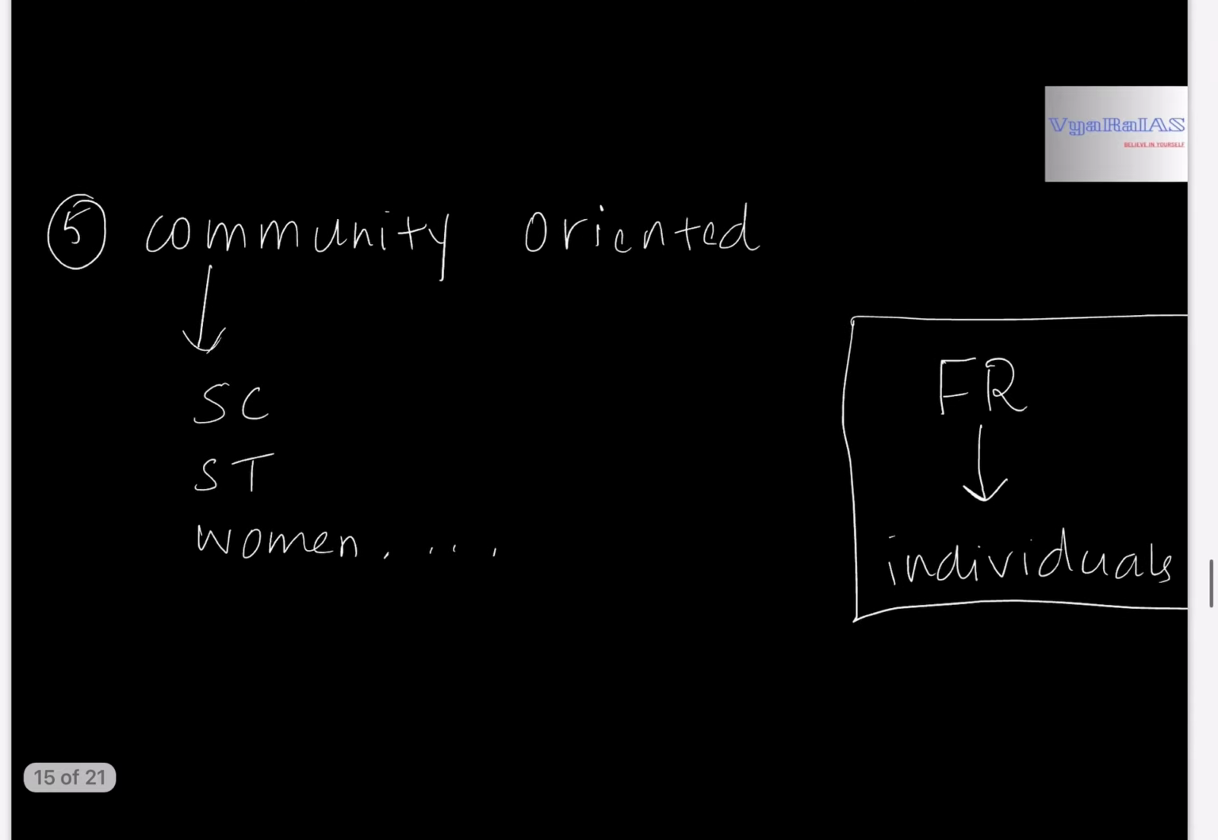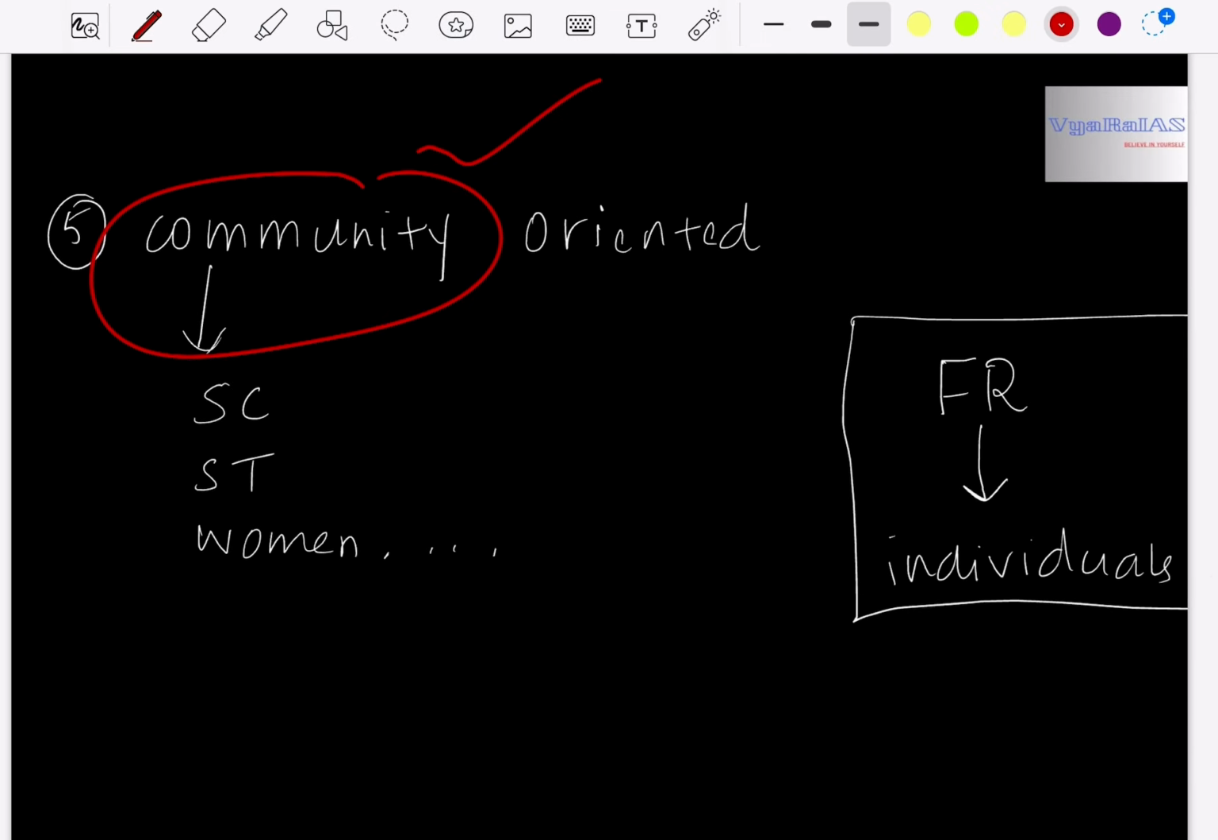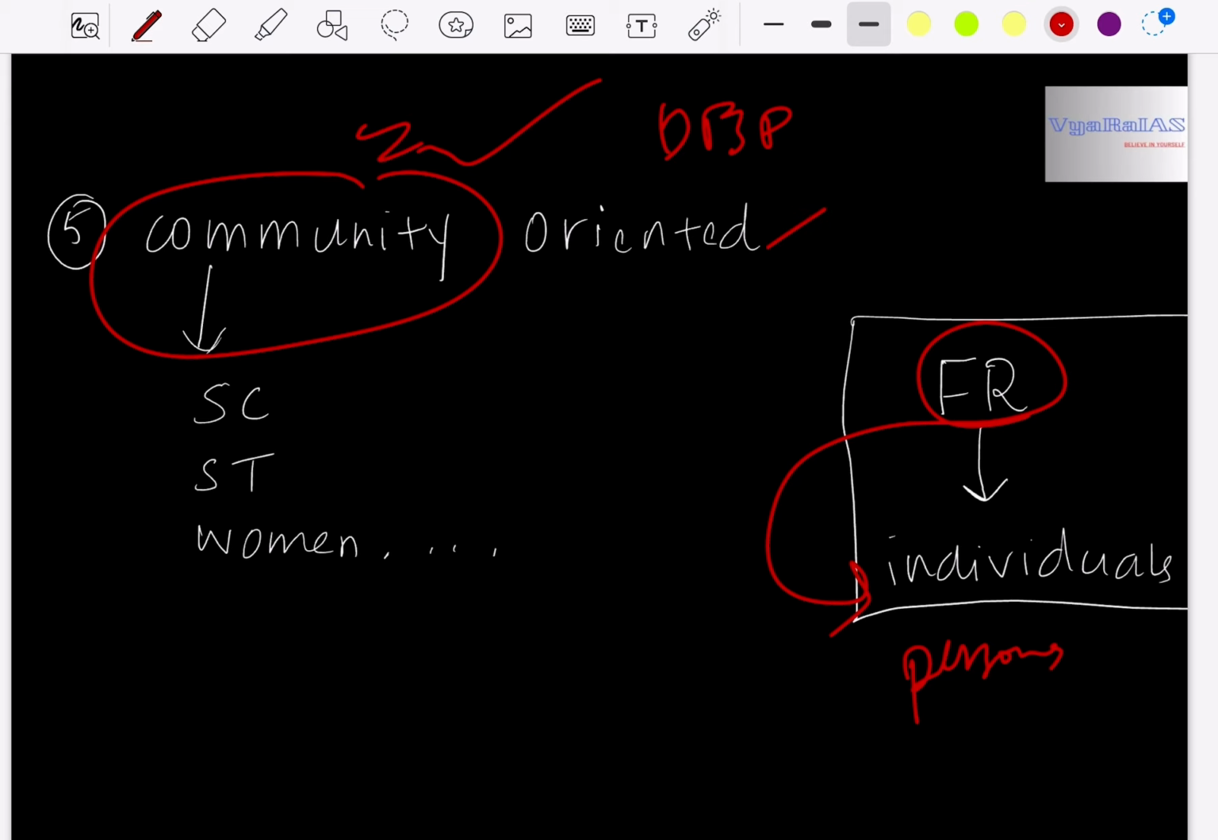Next, DPSP is community oriented, whereas fundamental rights are more about individual rights. Fundamental rights give rights to a person, to individuals. If it is giving the right to equality or the right to freedom of religion, it is giving it to all the people, or the individuals. Whereas DPSP is more community oriented, giving rights to communities like SC, ST, women, children. It is for old age people, for sick people. So this is why DPSP is called community oriented.